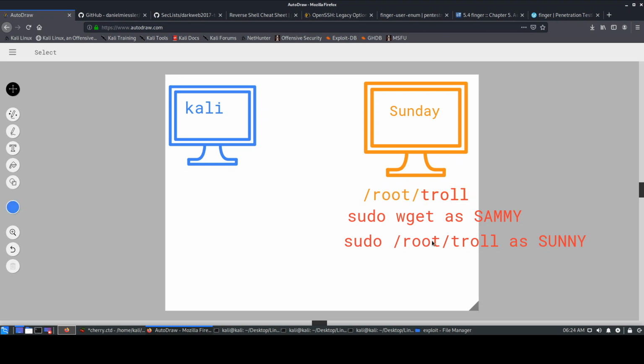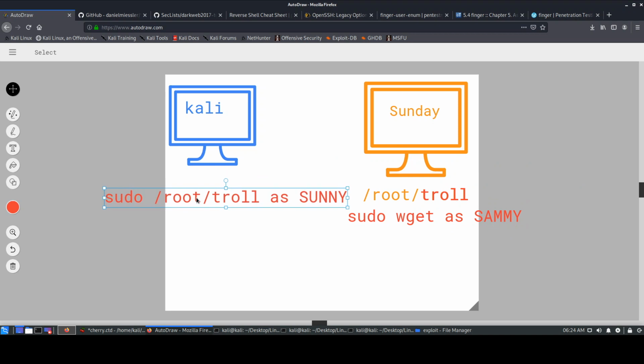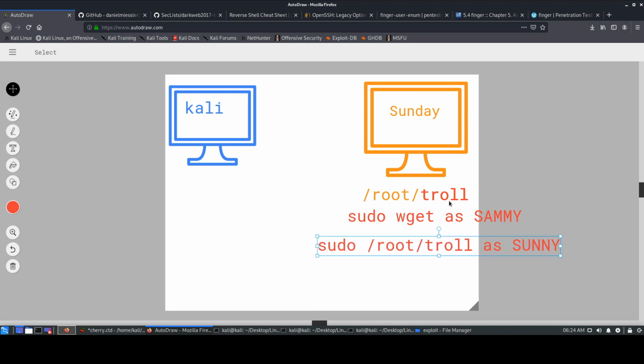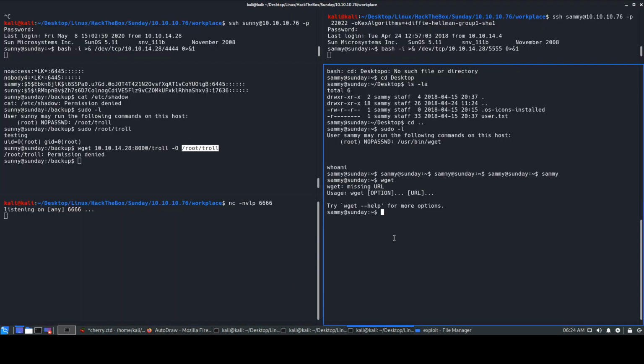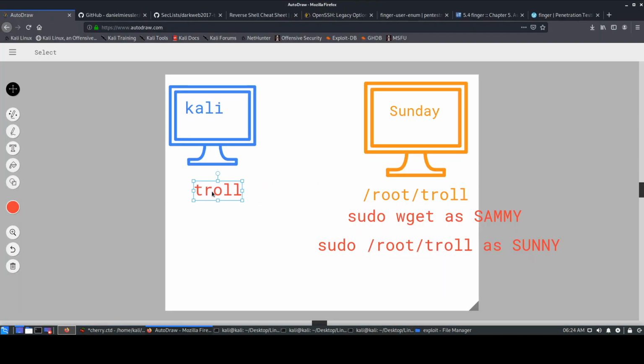And then once I run this particular troll file, which is malicious now, I run it with this Sunny account. Okay, I'll just run it with this sudo root troll, sorry, Sunny account. So it will actually give me a reverse shell. So let's try and do that. Okay, so obviously first we'll be writing sudo wget, and so now we are as Sammy, right? We have to do the first part now. We have to do sudo wget as Sammy first.